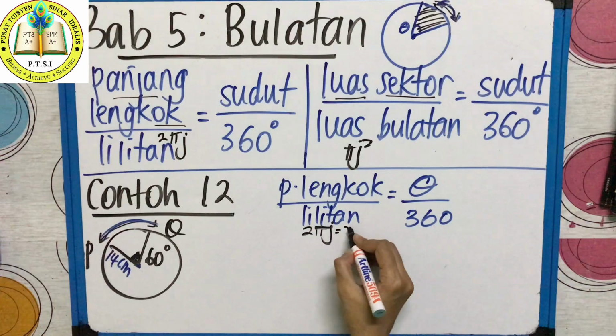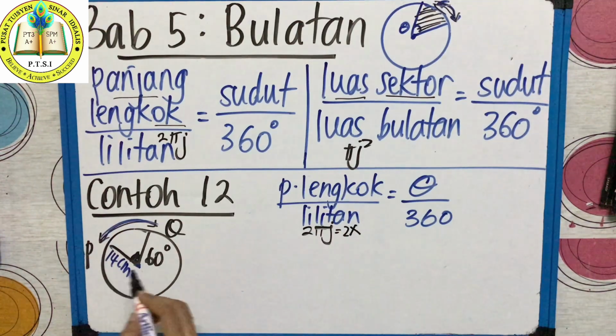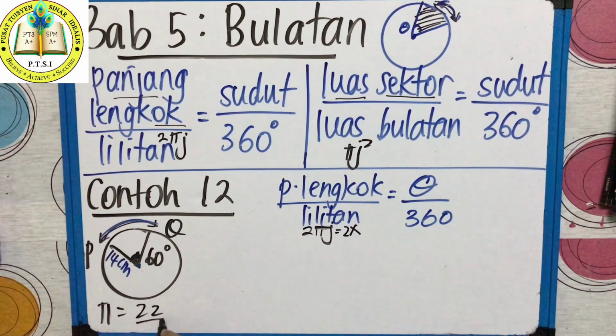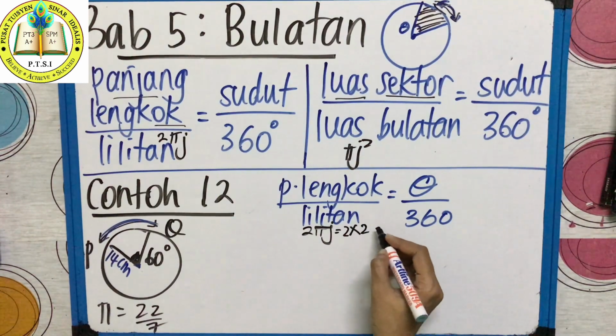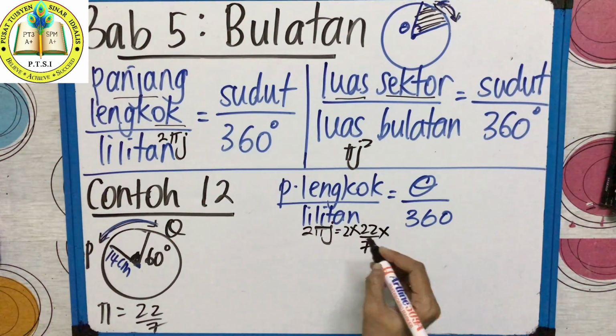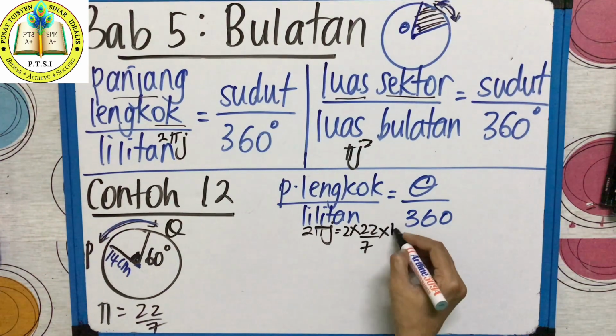So cikgu buat 2 kali pi berapa? What is the pi given in the question? Did they give you the pi? No. If the pi is not given, you can use the pi 22/7. Kalau pi tidak diberi, kamu guna 22/7. So 2 times pi 22/7 times jejari sudah pun diberi 14.